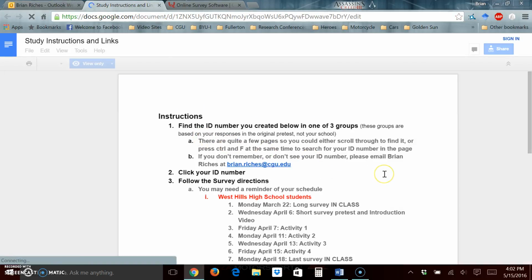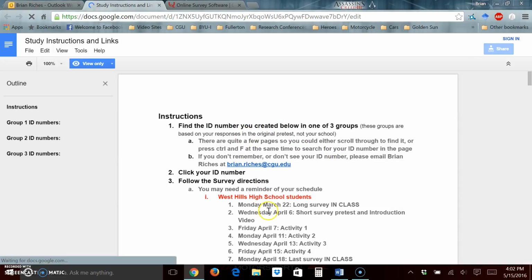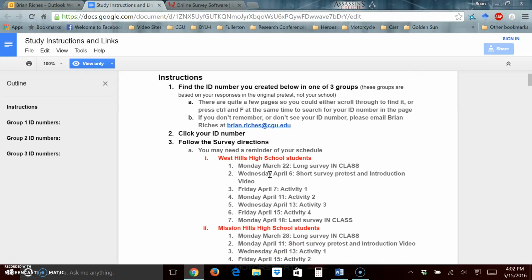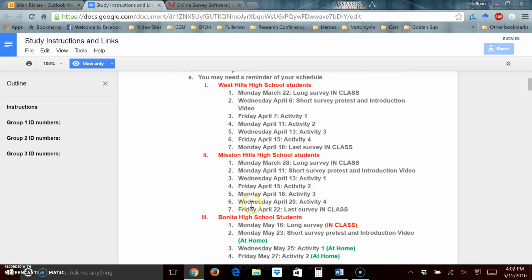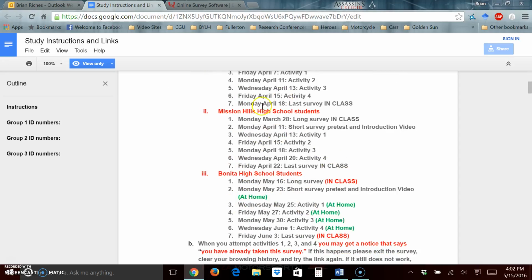It will open this page, and it opens the same page for everybody. With that, you'll follow the directions here. It gives you some directions to go and find your ID number in one of the 3 groups and click your ID number. It also gives you some schedules. Depending on which school you're in, whether it's West Hills High School, Mission Hills High School, or Bonita High School, you have different schedules of completing the activities.